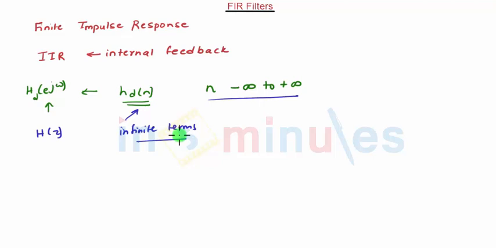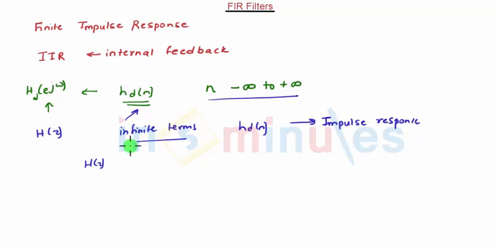Therefore, a finite number of samples of hd(n) are selected to form the impulse response. And then the transfer function H(z) obtained by taking the z transform of the finite sample impulse response h(n) can be used for designing the FIR filters, that is finite impulse response filters.